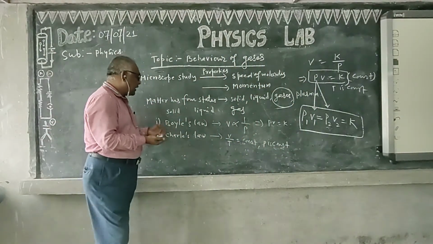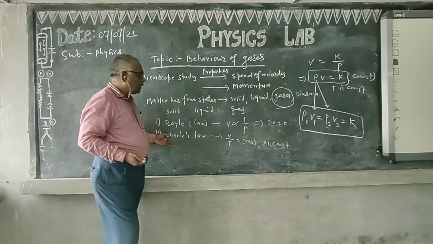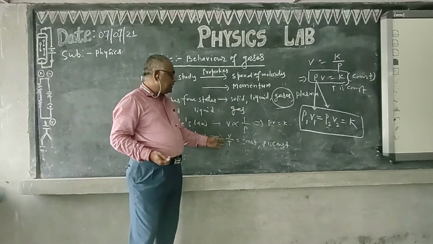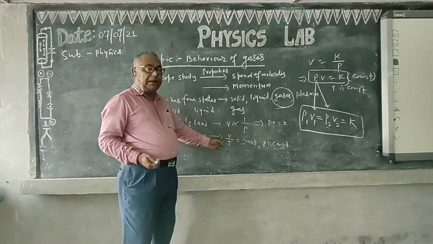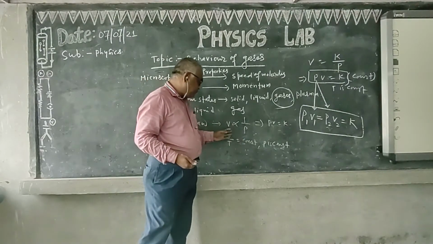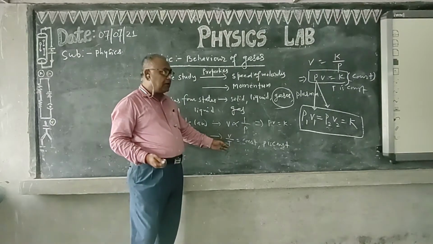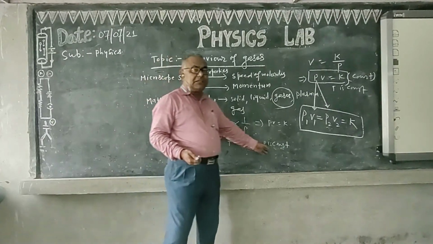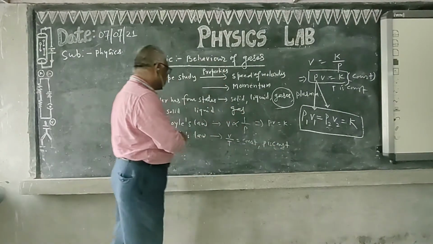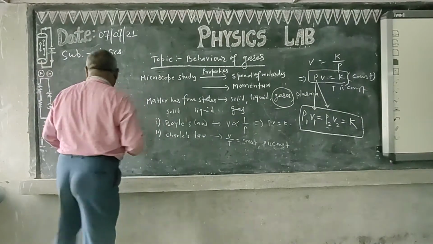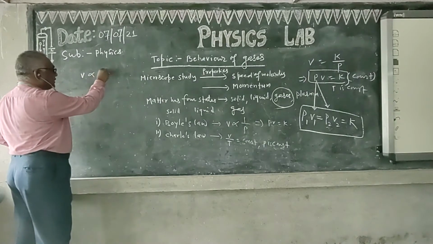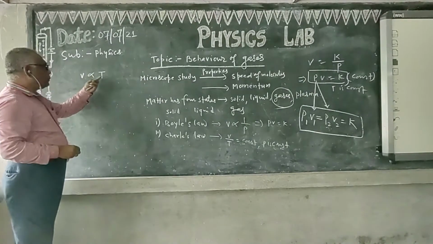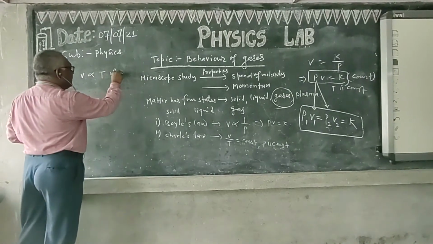Now we come to Charles' law. Charles' law shows the relation between volume and temperature, and the ratio of volume by temperature is constant, where P is constant. In this case, volume is directly proportional to temperature, where P is constant.